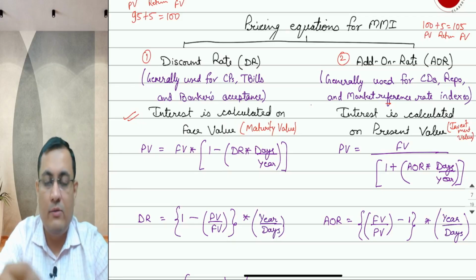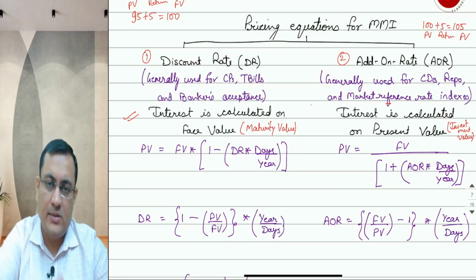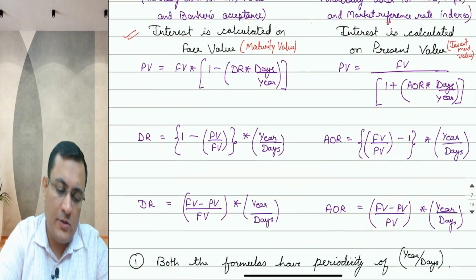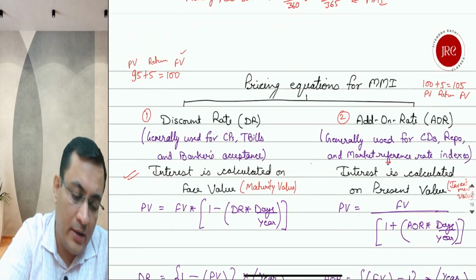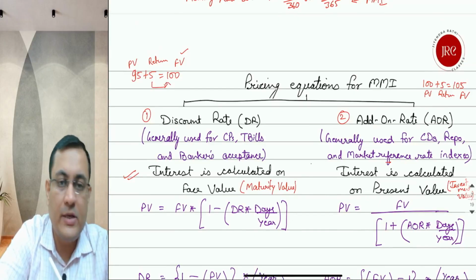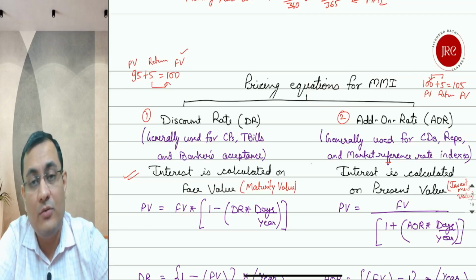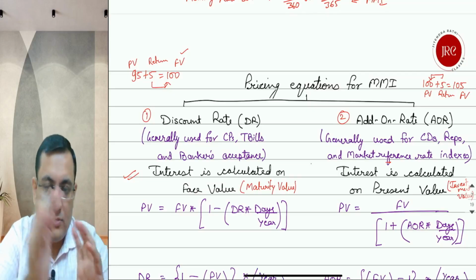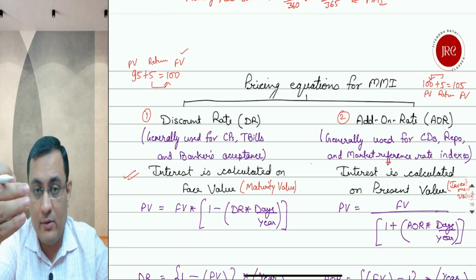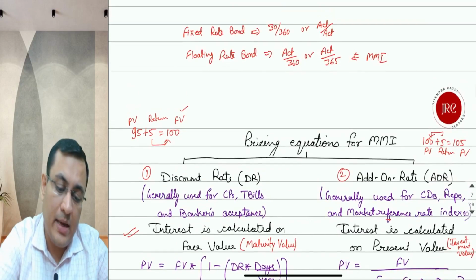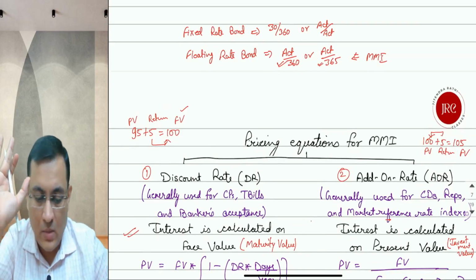This is the investment we are making at T0. And this creates a complete difference in the calculation, because if the interest is calculated on face value or maturity value, this 5 is a percentage of your face value, and in the add-on rate case, the 5% is a percentage of your present value. So this creates a difference, and we are going to use the simple interest formula also. And further, what day count convention will we be using? Again, the day count convention can be 360 or 365 depending on what information the question gives. That we have to take care of.